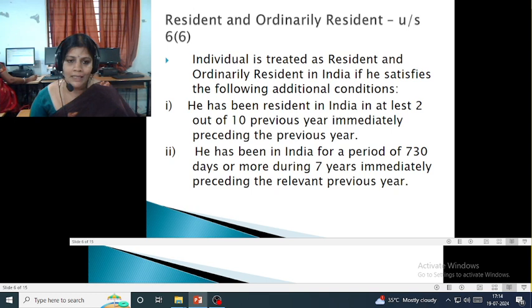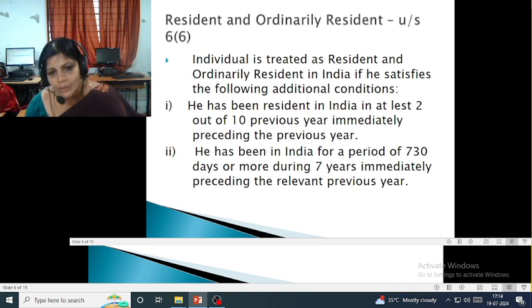If he satisfies the resident status, he must then check another status, which is resident and ordinary resident. If none of the basic conditions is satisfied, the individual is called a non-resident. An individual is treated as resident and ordinary resident in India if he satisfies the additional two conditions.